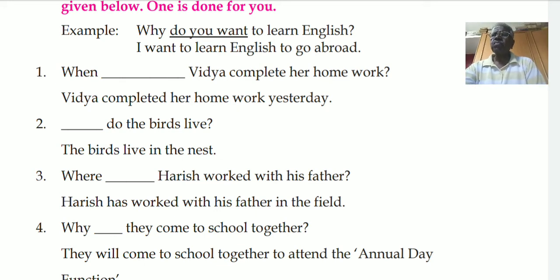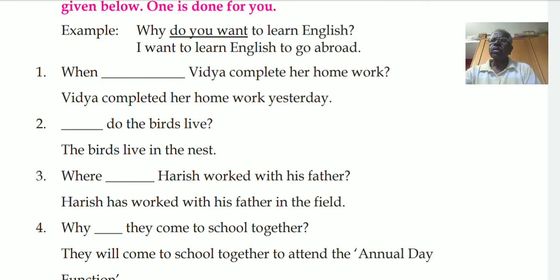The statement is, Harish has worked with his father in the field. The verb is has worked, so we use the same verb. Where has Harish worked with his father? So fill in the blank with has.